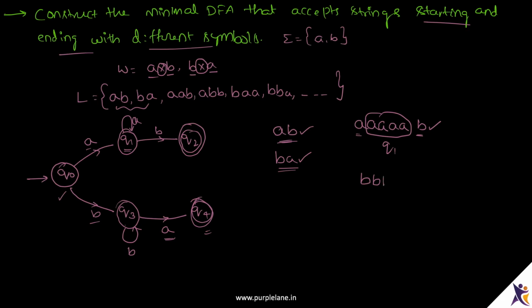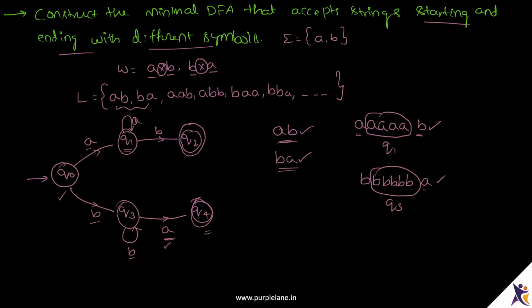So no matter how many B's I see at Q3, I will be in Q3 itself and wait for one A to occur so that if an A occurs, I go to Q4 and accept this string. Now Q3 is also complete because it has transition over A and B.